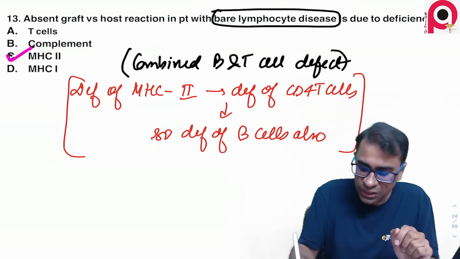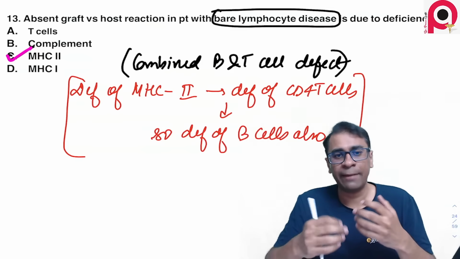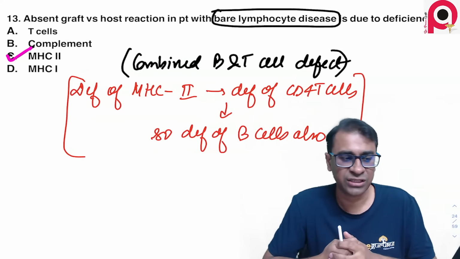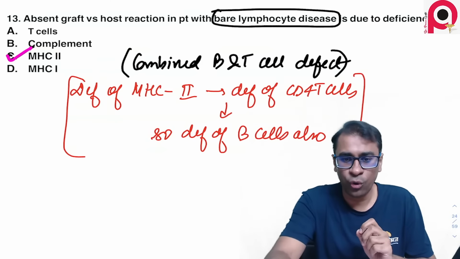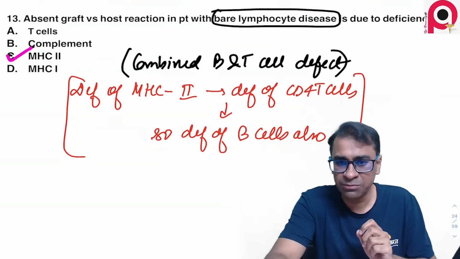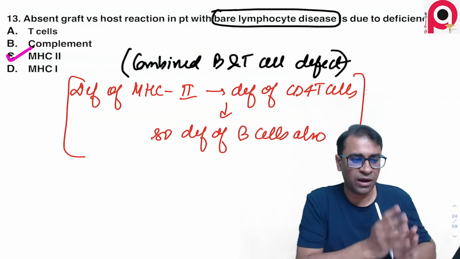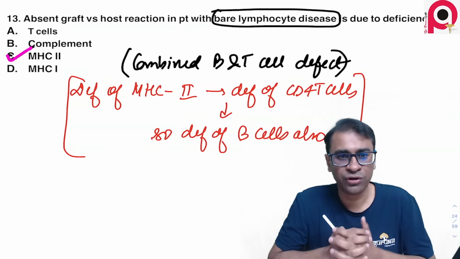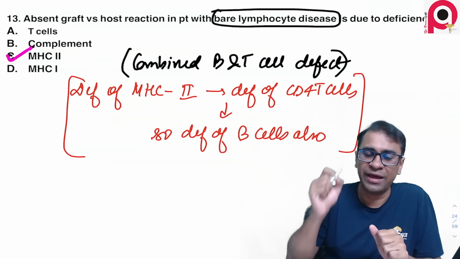Now, if a patient has a B and T cell defect, that patient may not be able to develop a graft versus host reaction. The only treatment for such patients is bone marrow transplantation. Remember, this case is a case of bare lymphocyte syndrome.